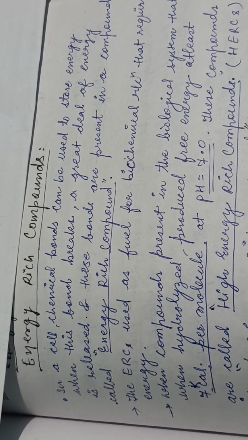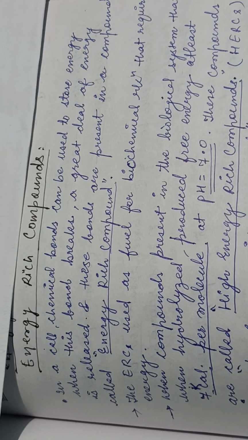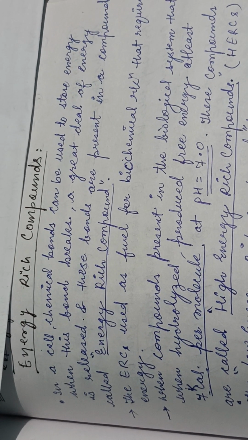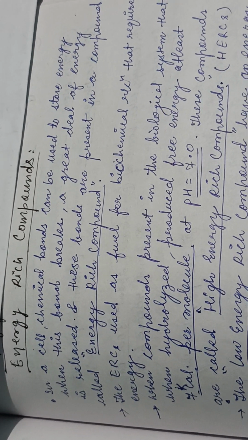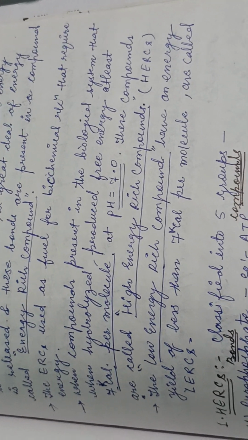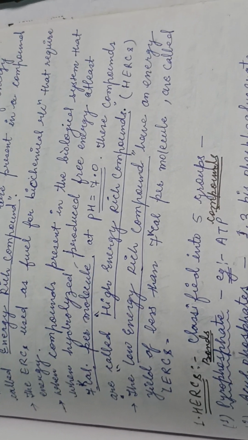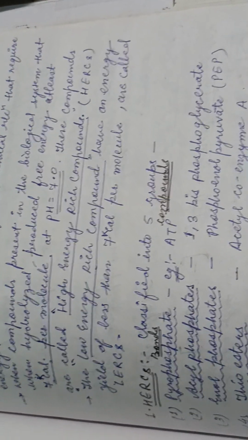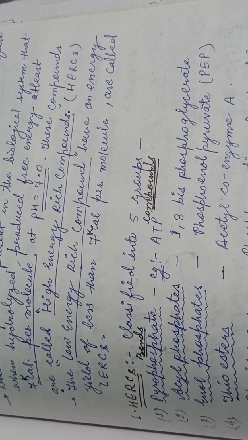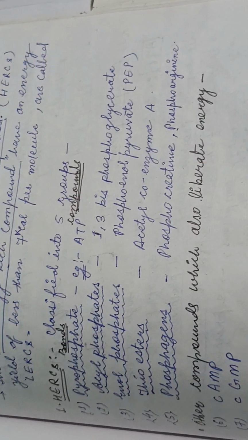This video is about the energy rich compound, which is a subtopic of bioenergetics. An energy rich compound is a compound whose hydrolysis produces a large amount of energy. The energy is about 7 kilocalorie per molecule at pH 7.0, which is called a high energy rich compound, and the energy which is less than 7 kilocalorie is regarded as a low energy rich compound.